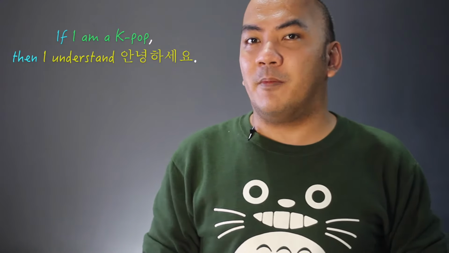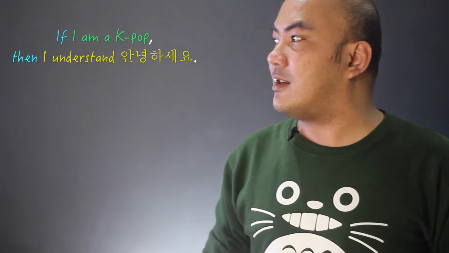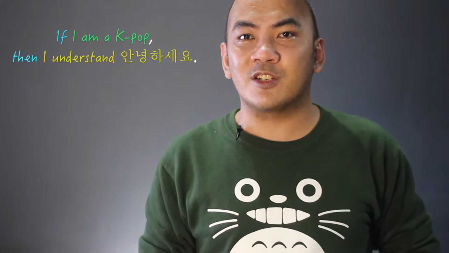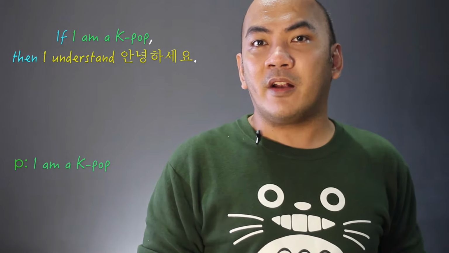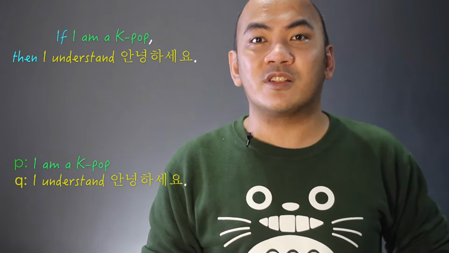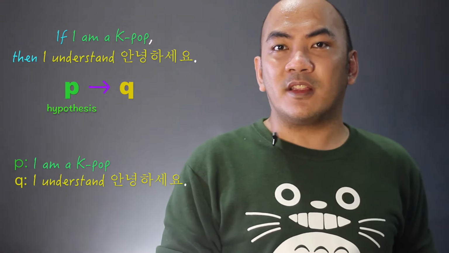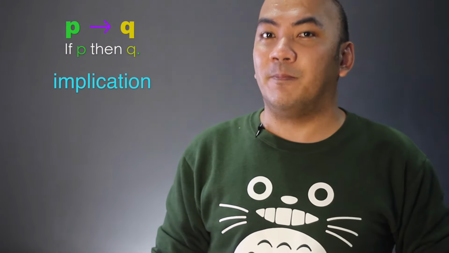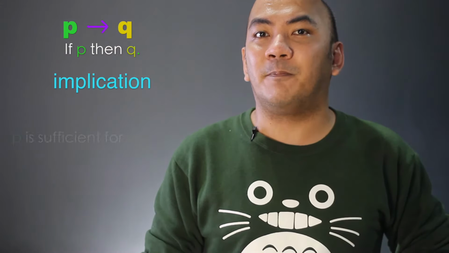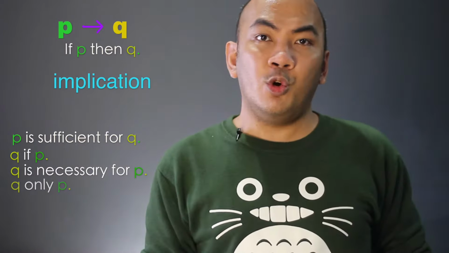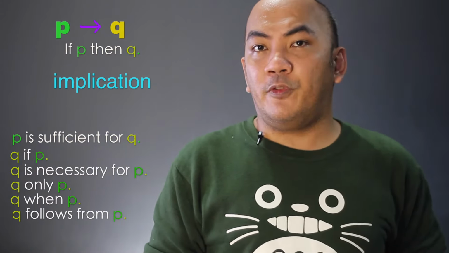Given the example, if I am a K-pop, then I understand these symbols, which is read as annyeonghaseyo. Given this example, we have two propositions: I am a K-pop, which we may call P, and I understand annyeonghaseyo, which is Q. I am a K-pop here is a hypothesis, and I understand annyeonghaseyo is what we call a conclusion. Note that if P, then Q is also called the implication. And this is also the same as P is sufficient for Q, Q if P, Q is necessary for P, Q only if P, Q when P, and Q follows from P.